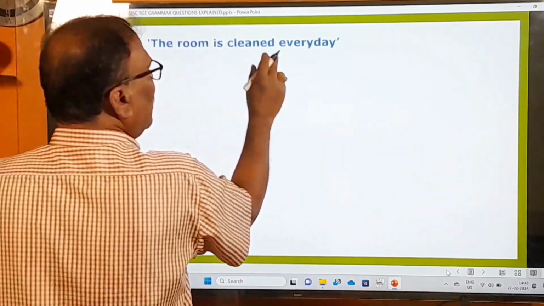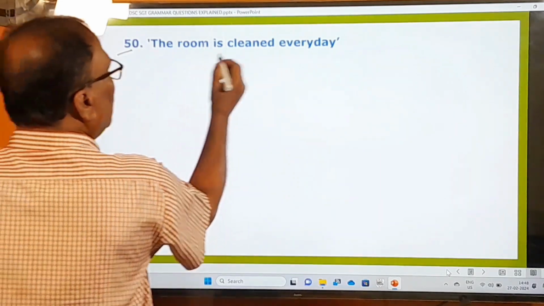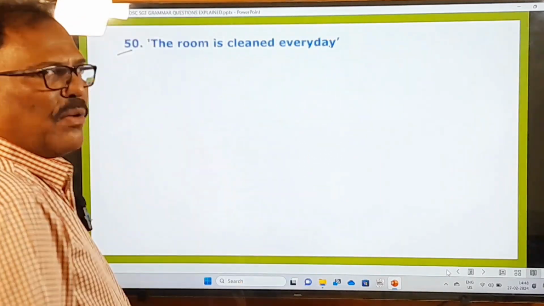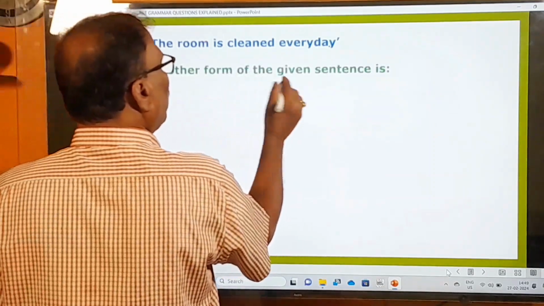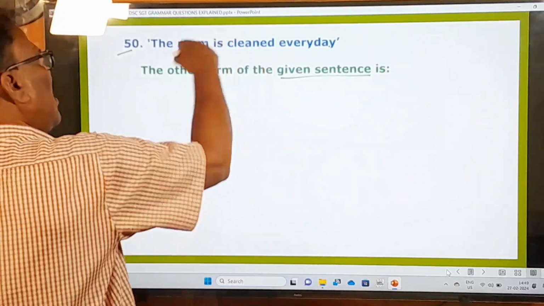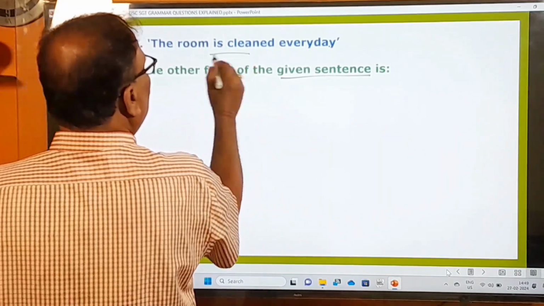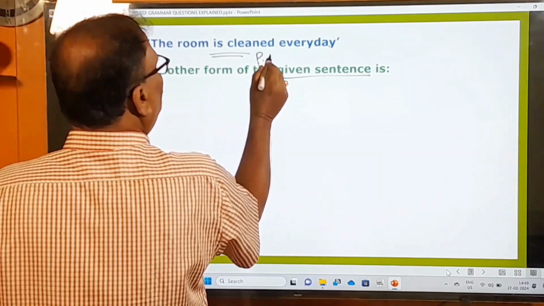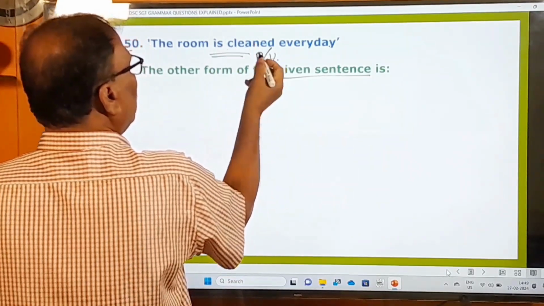The room is cleaned every day. 50th question. The room is cleaned every day. Right. And what is the examiner asking you to do? Let us see that. The other form of the given sentence is, what is the other form? Other form means here you find this sentence is in the passive voice. Okay. PV means passive voice. So what is that passive voice?